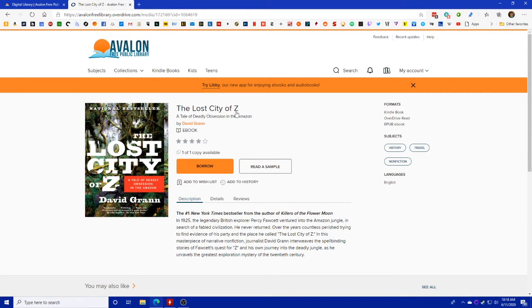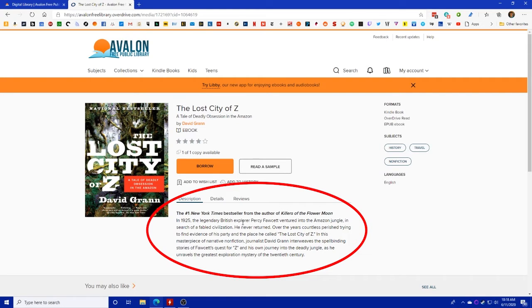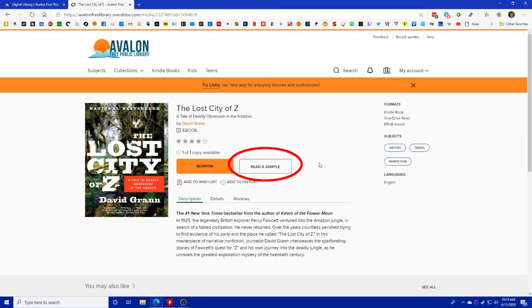When you click on the title, it will bring you to a page that gives you a description of the book. You can see some reviews. It'll also let you read a sample of select titles. You can see over here where it gives you a list of formats. Overdrive Read and EPUB will work inside of the Overdrive app. Kindle Book is required for books that you want to read on a black and white Kindle where you can't install the Overdrive or Libby apps. Most titles will be available in all of these formats, but there will be a handful that do not have a Kindle version available, so be aware of that.